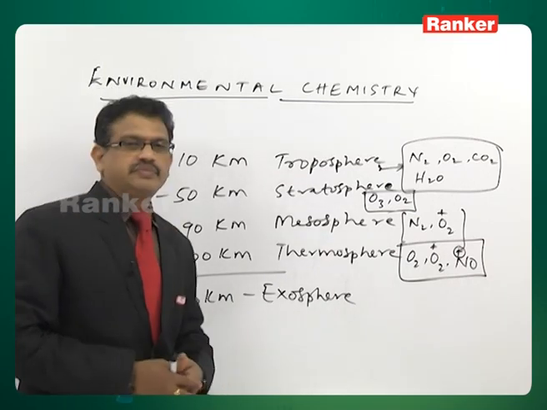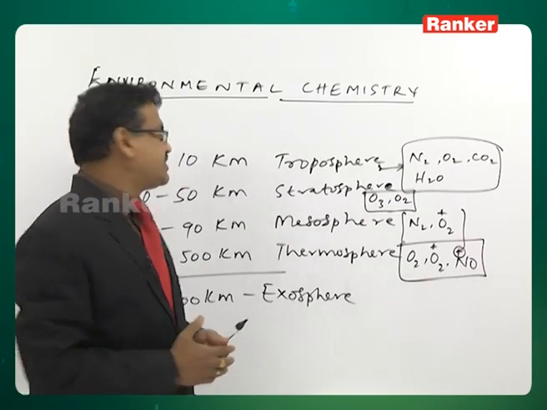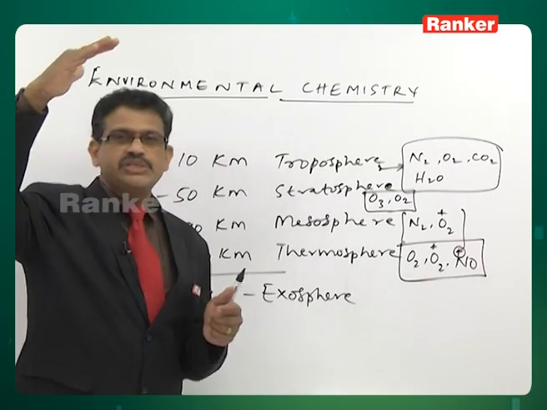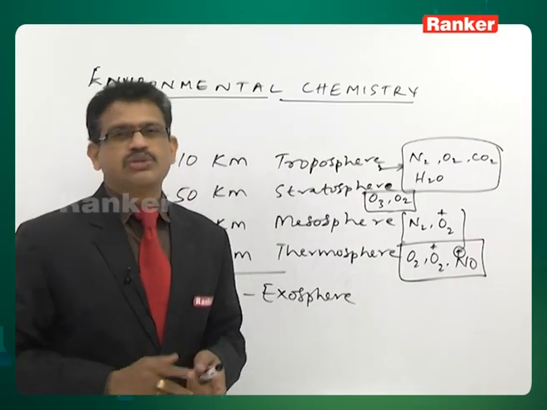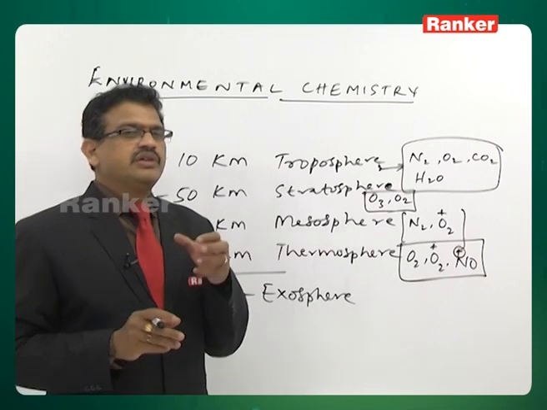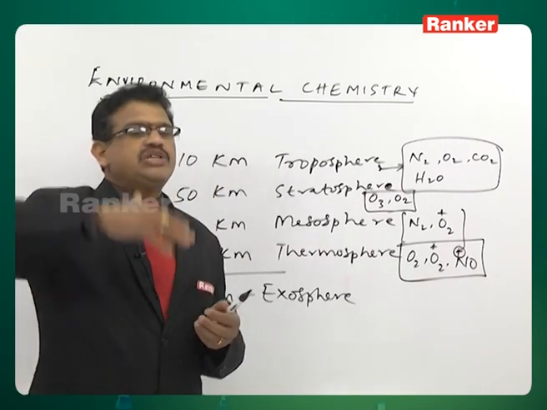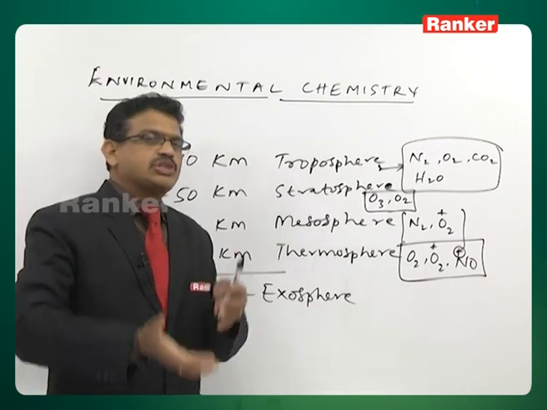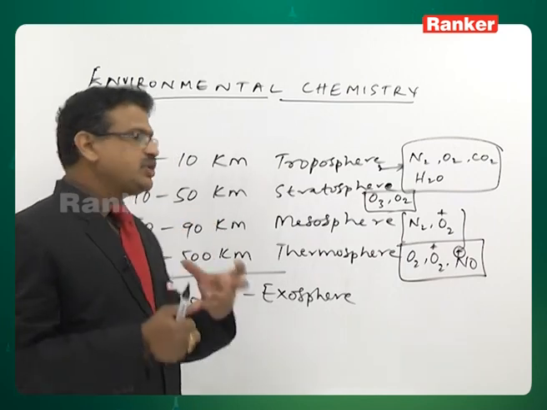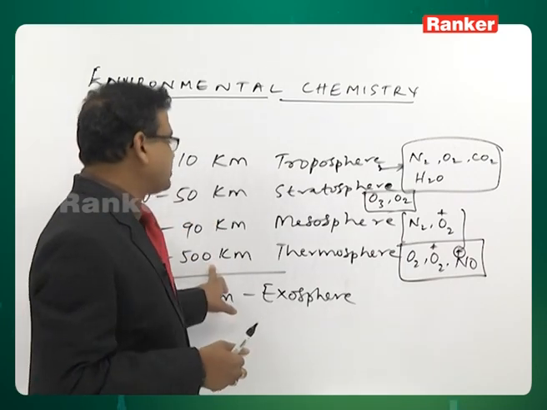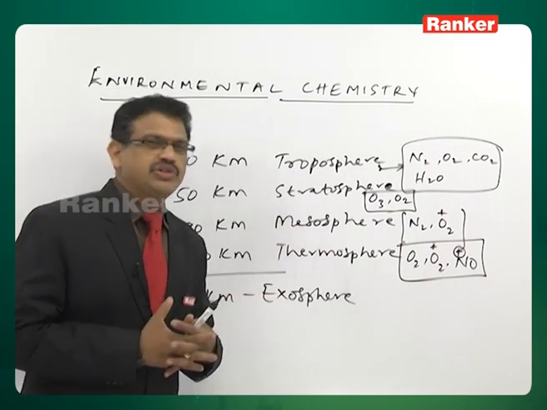In the mesosphere, mainly sound waves do not propagate, and its height is 50 to 90 kilometers, and it has gases such as N2 and its ionic form O2+. Because of the high temperature over here, as the altitude goes up, slowly the sound waves do not propagate in this particular mesosphere. Then coming to the last one, 90 to 500 kilometers, the thermosphere, where you can observe very high temperature regions.